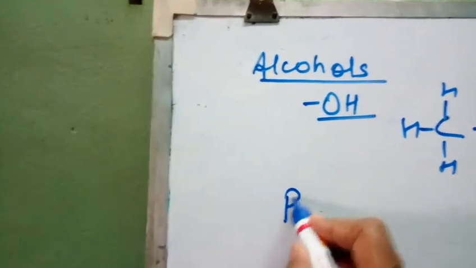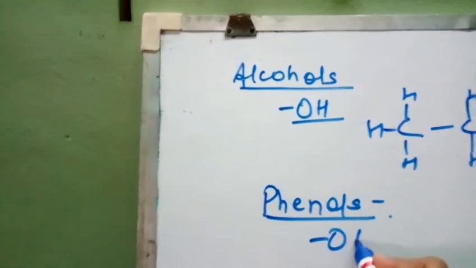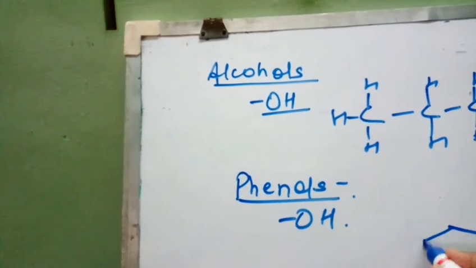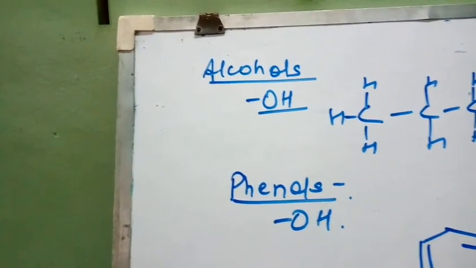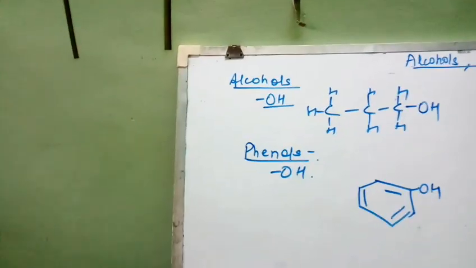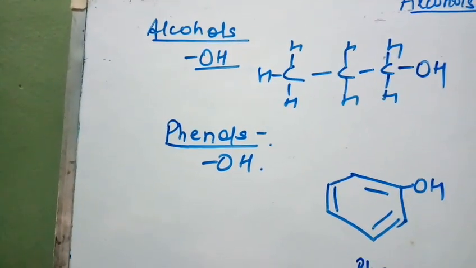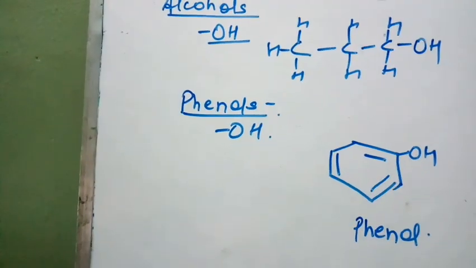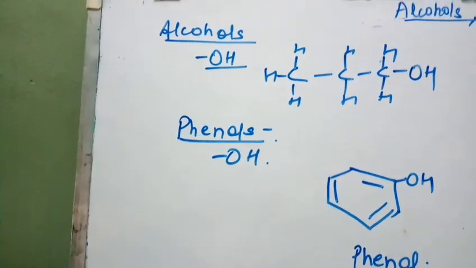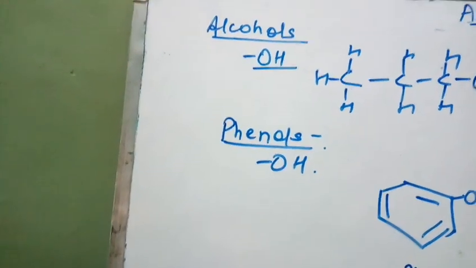Now what are phenols? In phenols, the same hydroxyl group is present, but this group is present on the aromatic system. Say it is present on the benzene ring, then it will be named as phenol. This compound is itself known as phenol, common name, though it is hydroxybenzene. So when your hydroxyl group is attached to the aromatic system, then it is known as phenol.